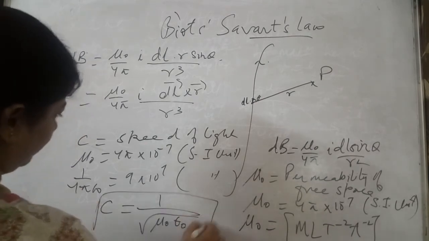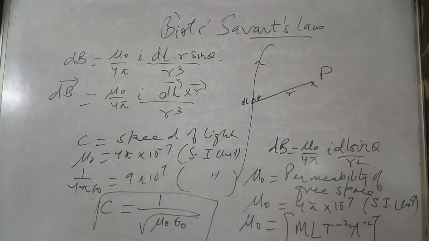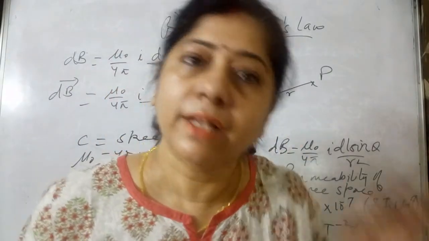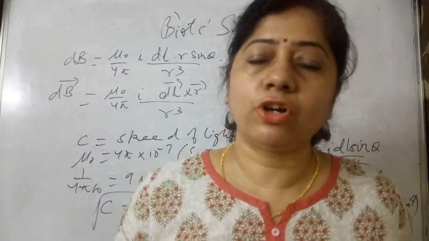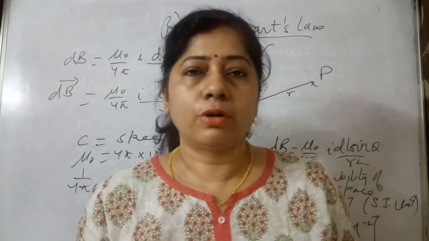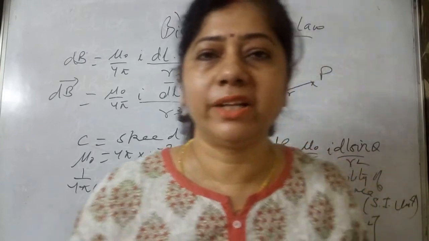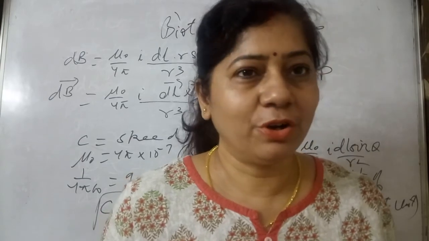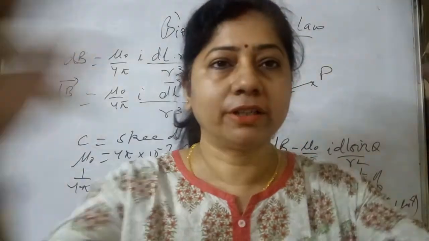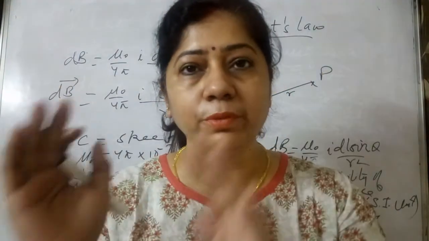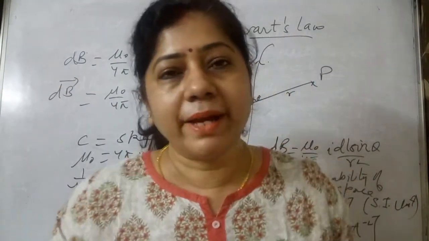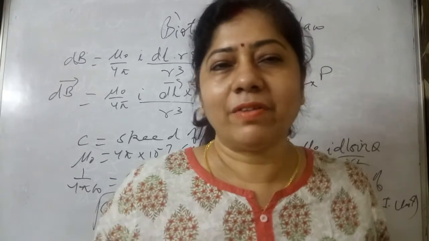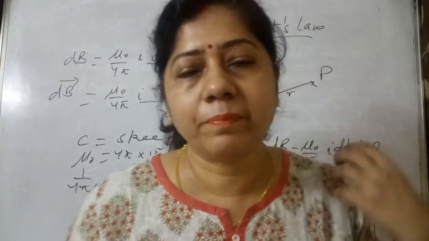This is another very important relation, and this relation is a bridge, because C is the speed of light. Think of this. We are talking about the charge; when we talk about the charge, epsilon 0 is with us. When we talk about the magnetic things, magnetic fields created just because of this current element, then we have got mu naught with us, and C is the speed of light. So we have got three things: C, speed of light, mu naught, epsilon naught, and if we combine them together, the speed of light is given by 1 by under root mu naught epsilon naught. So this is a very important relation. Try to understand the depth of this relation.